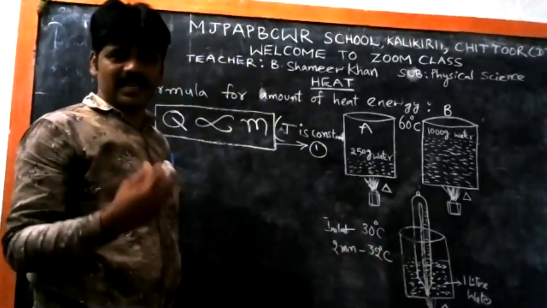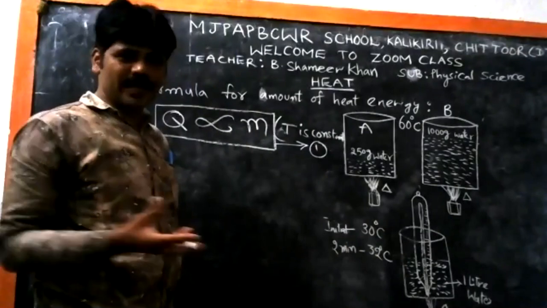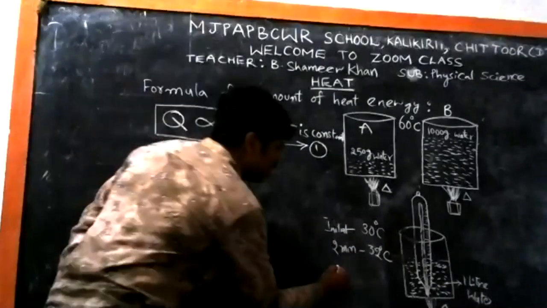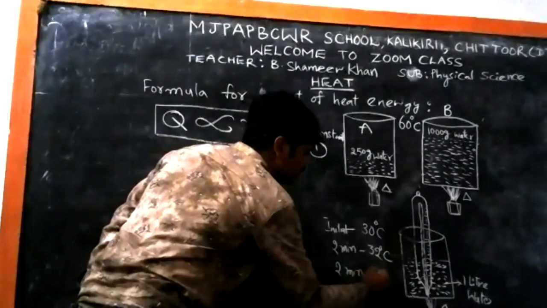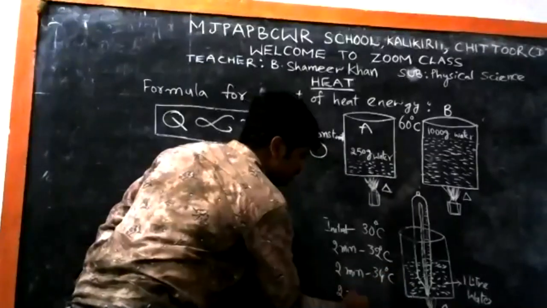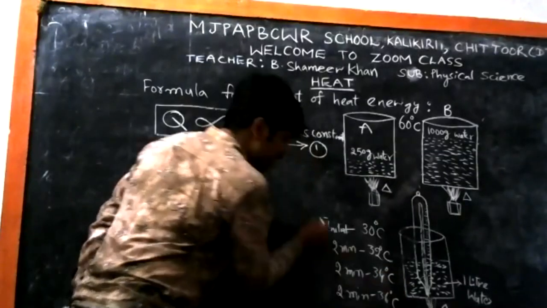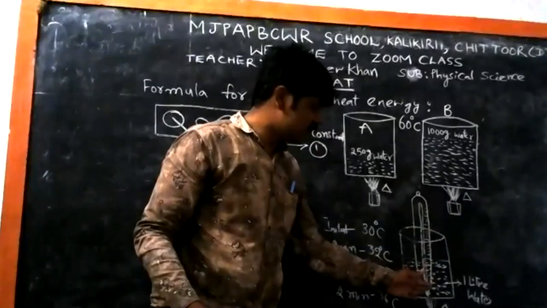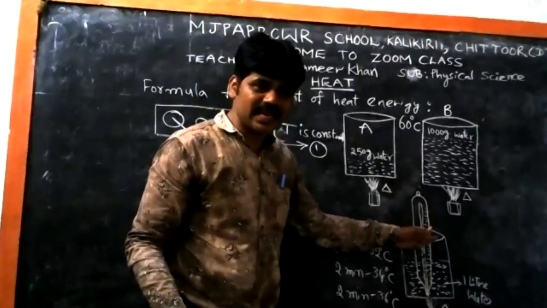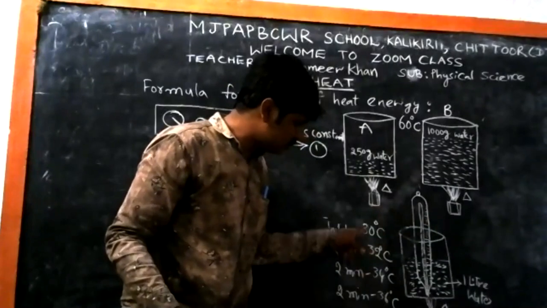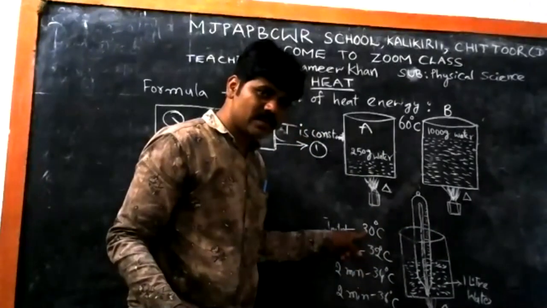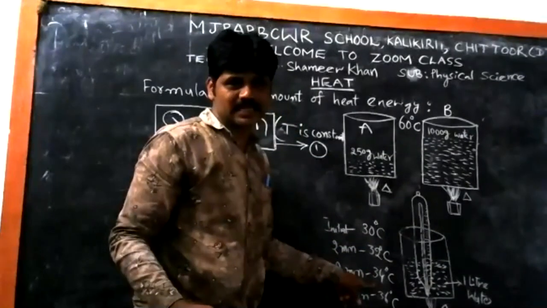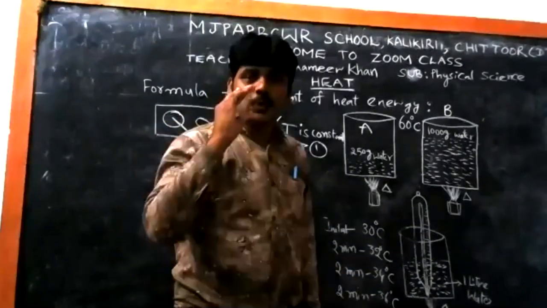Does the temperature increase or not? Yes. If we give heat energy, then automatically the temperature also increases. After again 2 minutes, then 34 degrees. Again 2 minutes, 36. That means when we give more heat energy here, the temperature also increases. So what is the difference? Suppose 32 minus 30. So every 2 minutes, 2 degrees centigrade temperature increase. So the rise of temperature is 2 degrees centigrade.